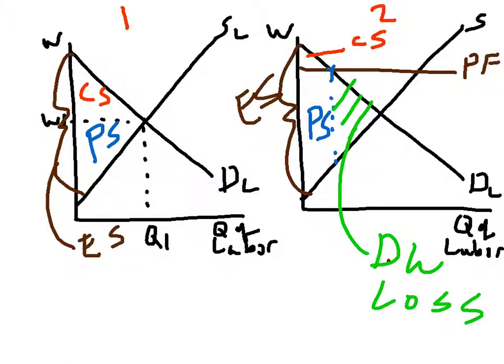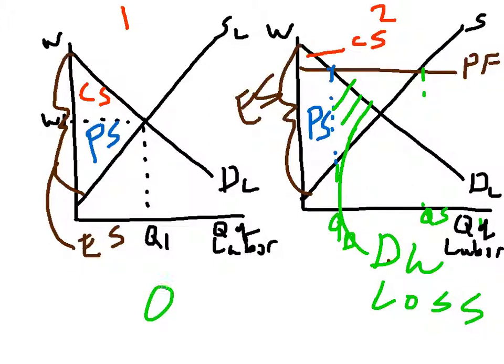Okay, so let's go back to our questions. We already answered question 1. Question 2: would an effective minimum wage price floor produce a surplus or shortage in the market? Well, at the minimum wage, if we went down here, this would be your quantity supplied, and this here would be your quantity demanded.